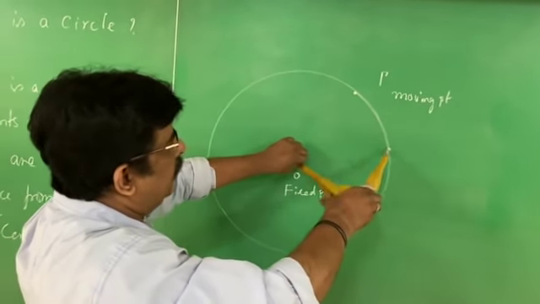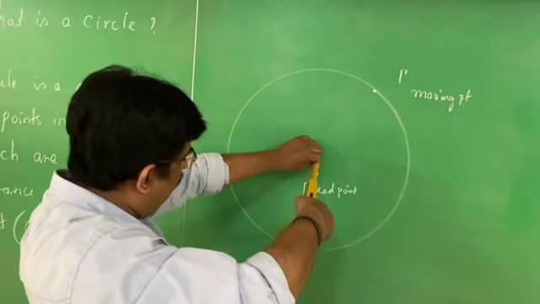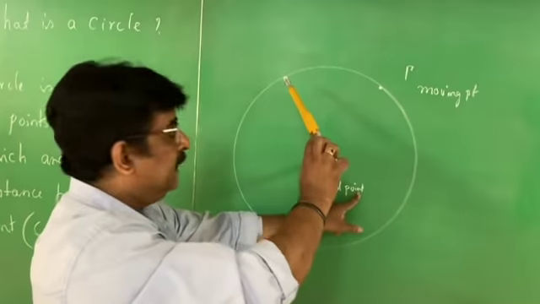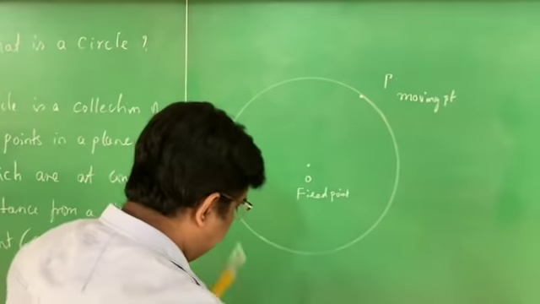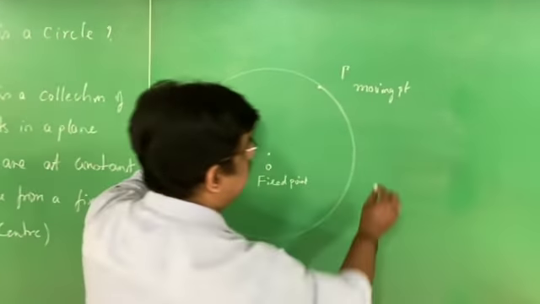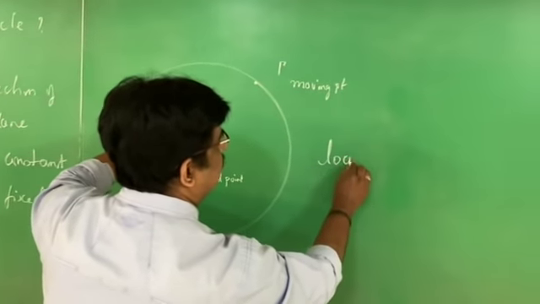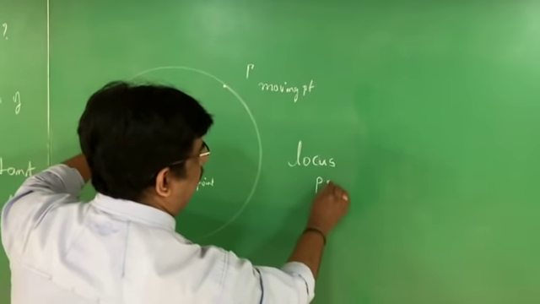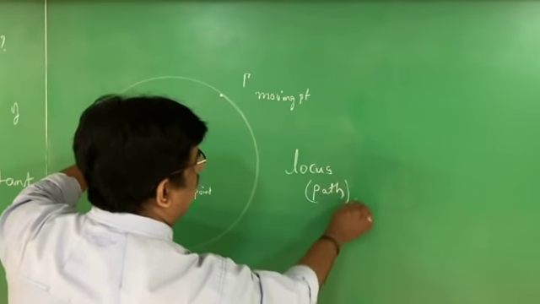Circle is a locus of a moving point on a plane which is at a constant distance from a fixed point called the center. I repeat once again. What is a circle? Circle is a locus. There is a word called locus. Locus means path.